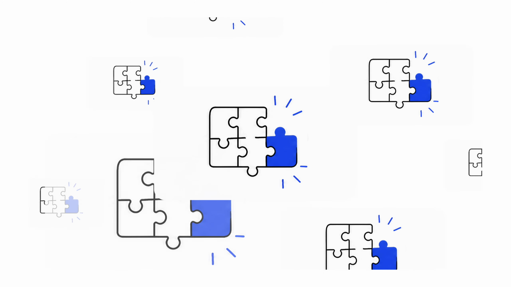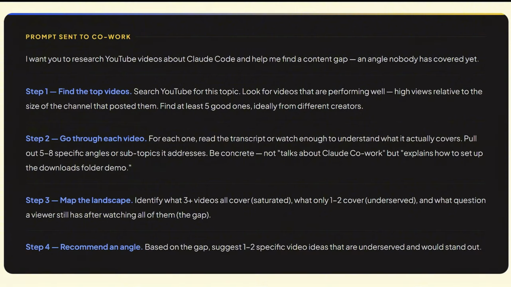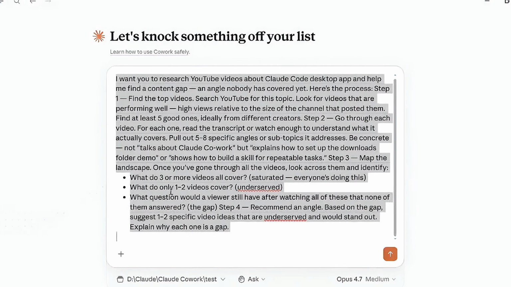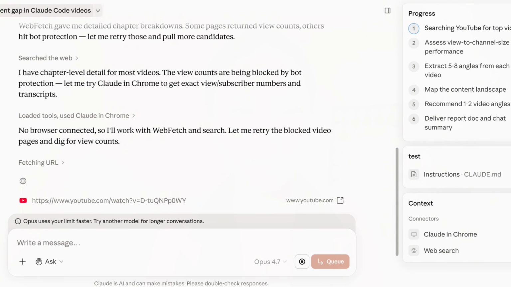Step 3. Map the landscape. Once you've gone through all the videos, look across them and identify what 3 or more videos all cover. What do only 1 to 2 videos cover? What questions would a viewer still have after watching all of this that none of them answered? Step 4. Recommend an angle based on the gap. Suggest 1 to 2 specific video ideas that are underserved and will stand out.